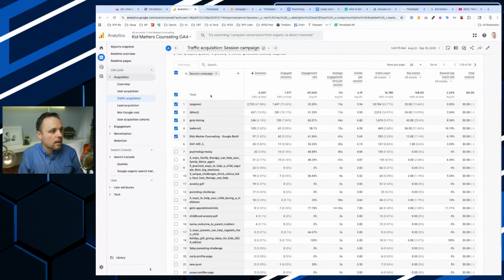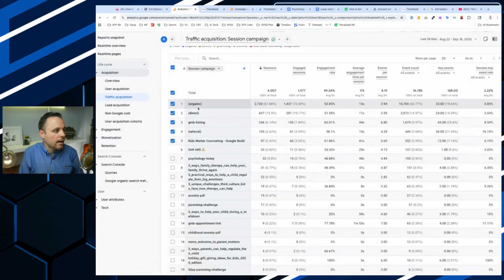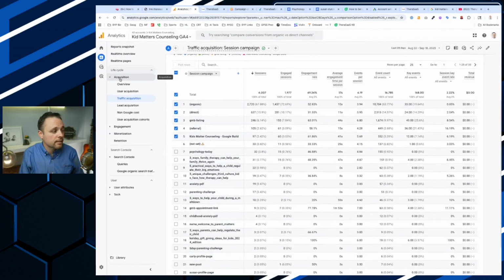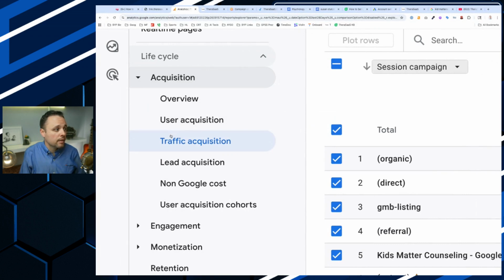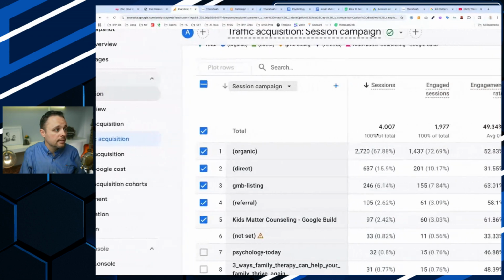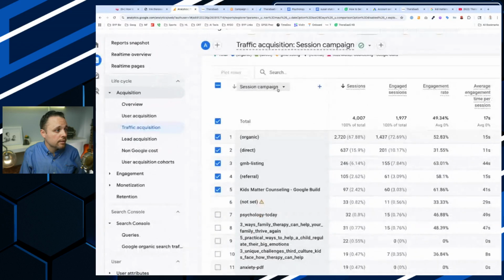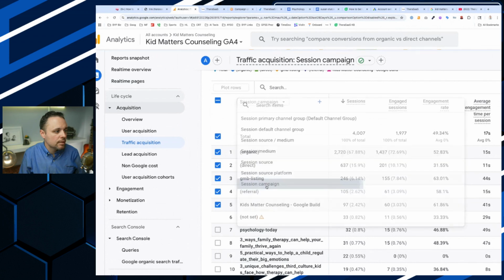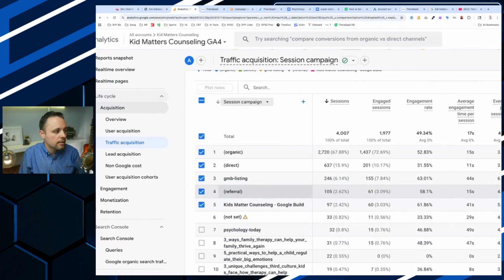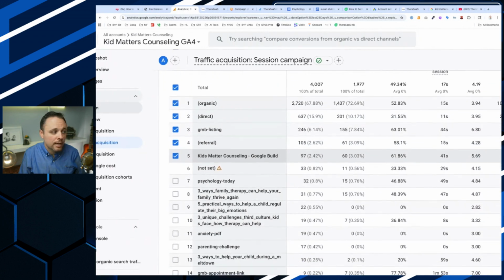So here's my wife's analytics. If you're inside Google Analytics, all you have to do is go to Acquisition. By the way, they change this every three months, so it might be different. Go to Acquisition and then Traffic Acquisition. In this drop-down, Session campaign, you can then say, what's the source and medium? I'll explain what that is in just a minute. Just type in the campaign name, and that's how you can see if you have anything tracking.